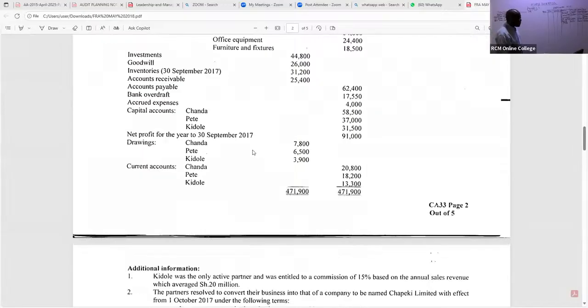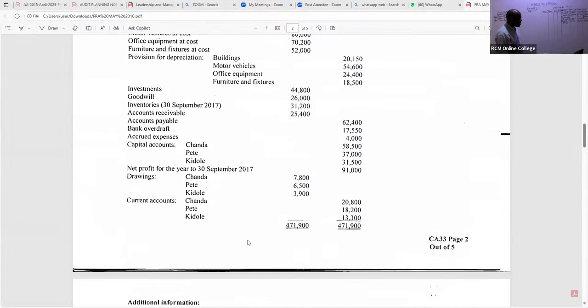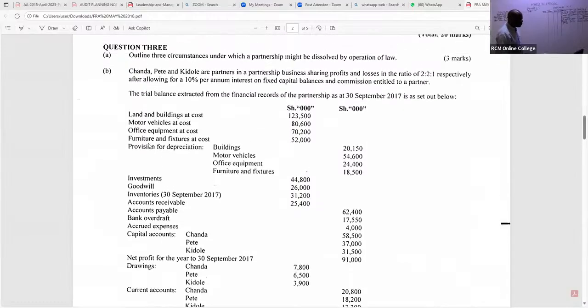This furniture and fixtures was basically taken up by the new company. So furniture and fixtures go back to the net book value. It is 52,000. So we have here furniture: 52,000 minus 18,500. So is there somebody who can give me this figure, my good students?